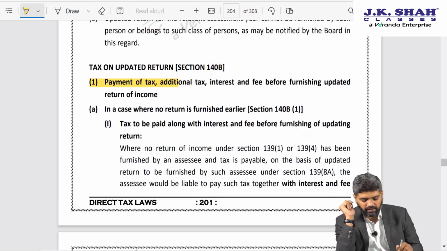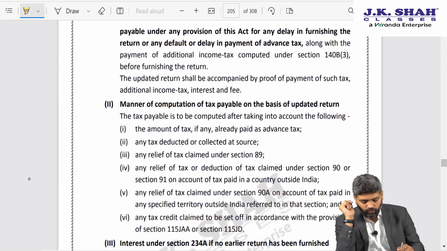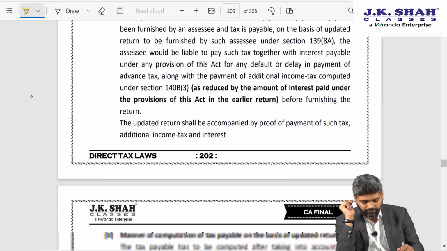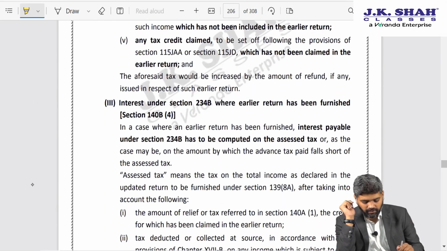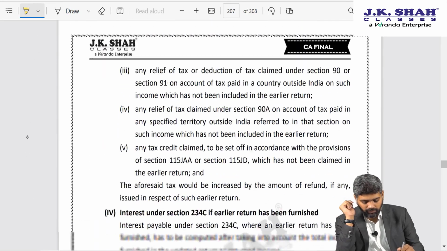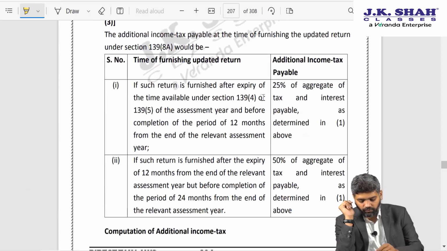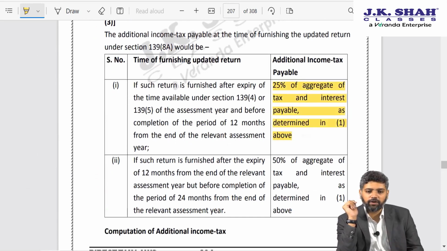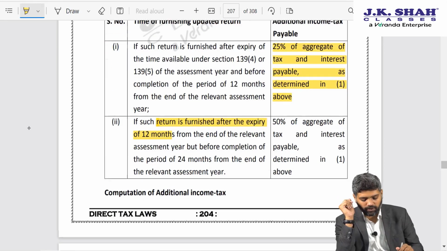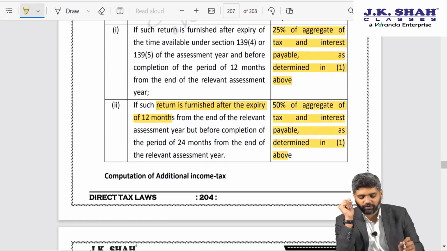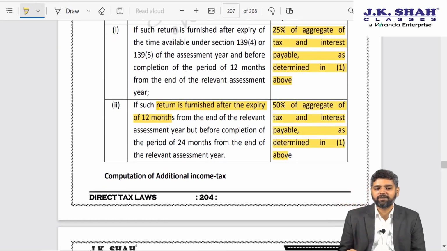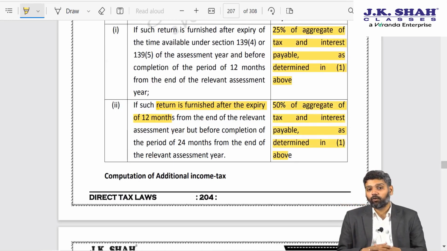The additional tax shall be 25% extra in case the updated return is furnished within 12 months from end of relevant assessment year. So additional 25% tax has to be paid. And in case the updated return is furnished after 12 months but within 24 months, then 50% of aggregate of tax and interest is payable additionally over and above your normal tax liability.